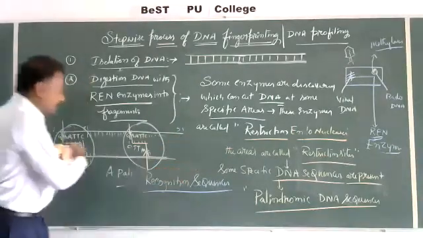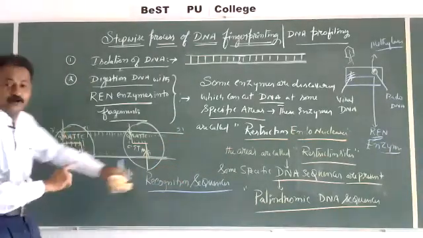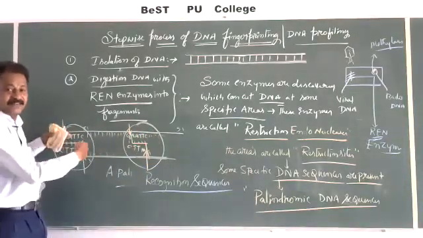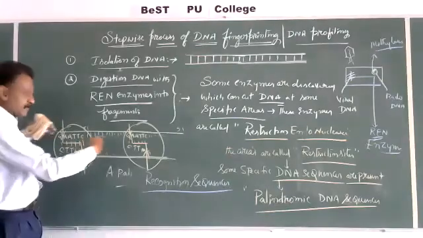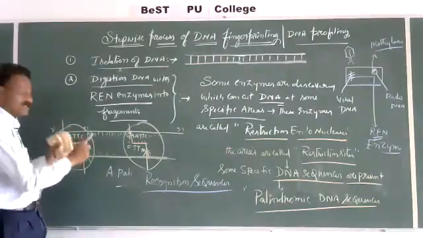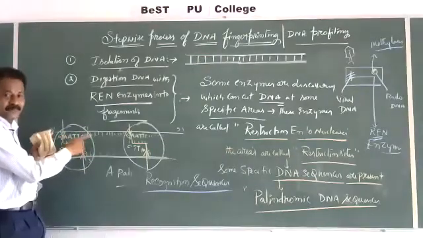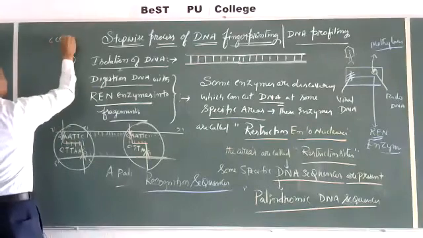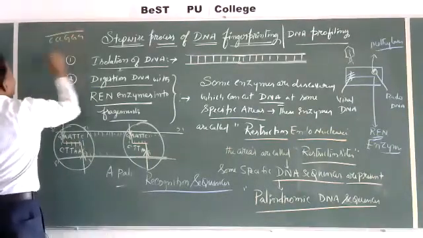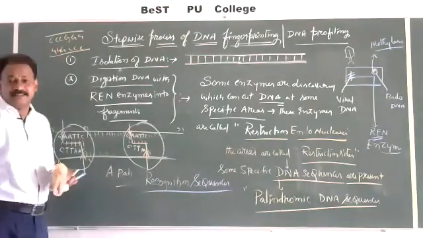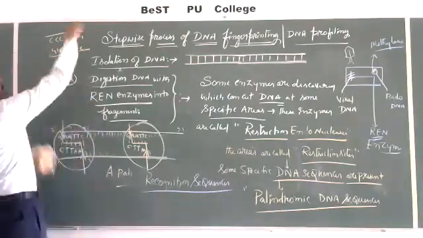For example, I have shown you here, it is a palindromic. What is a palindromic sequence? A palindromic sequence is nothing but a sequence of DNA which can be read the same when read in the opposite direction. When the orientation of reading is reversed, it gives the same meaning. For example, CCC, GGG. It is a restriction endonuclease site. It is having some specific enzyme to cut.